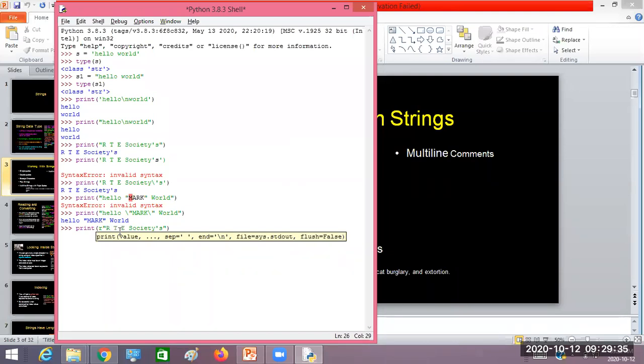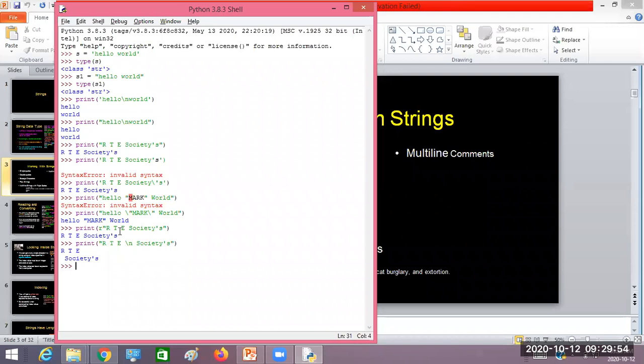What does a raw string mean? Let's try to understand with some special characters. If I enclose a slash n here and write without r, it gives this display: RT in one line, society in another line. But if I prefix r, meaning it's raw data, then look at the output.